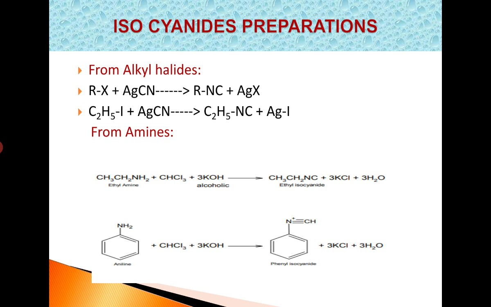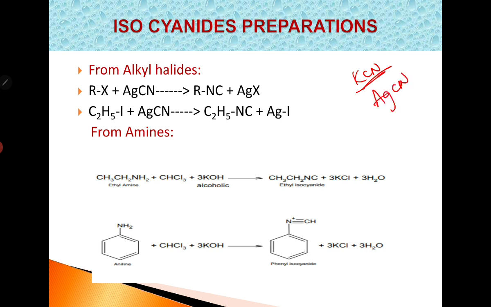One may have a doubt here: why does treating with potassium cyanide give alkyl cyanide, while treating with silver cyanide does not give alkyl cyanide but gives alkyl isocyanide? See here, because potassium cyanide is an ionic compound and silver cyanide is a covalent compound.